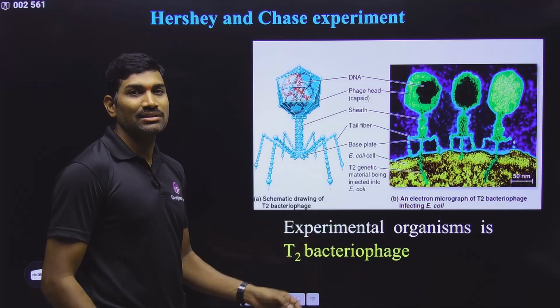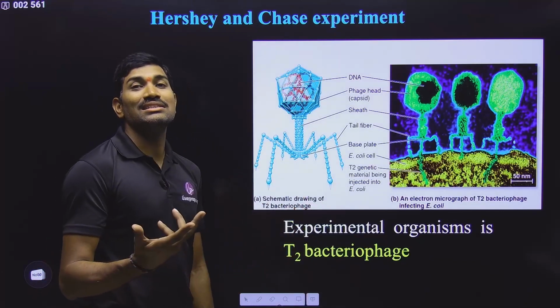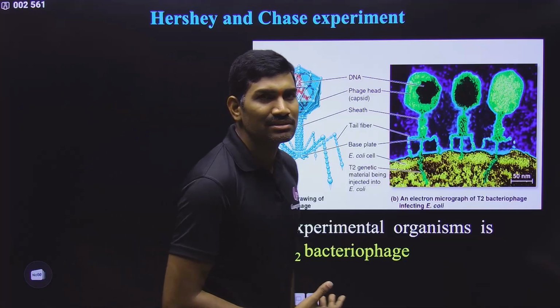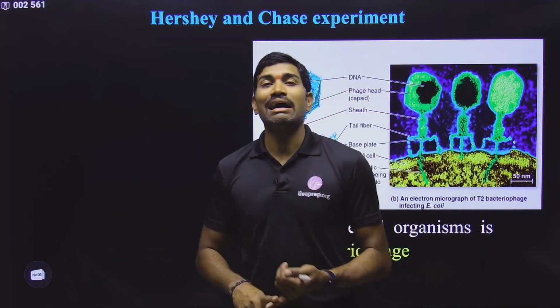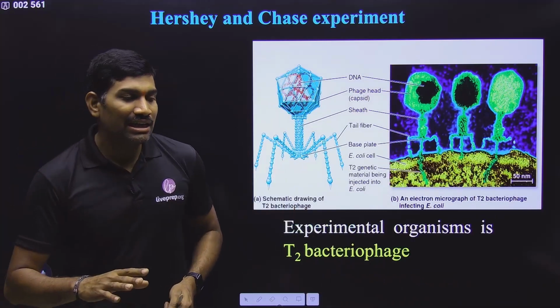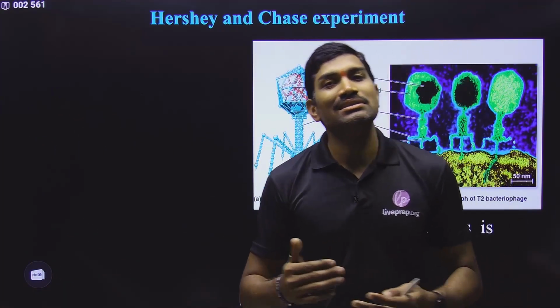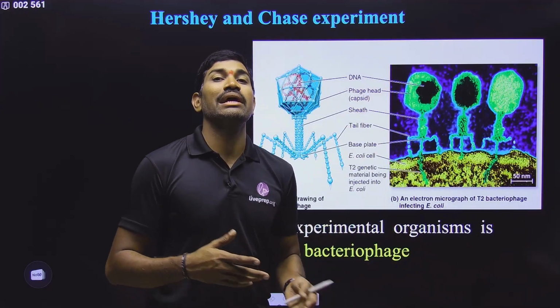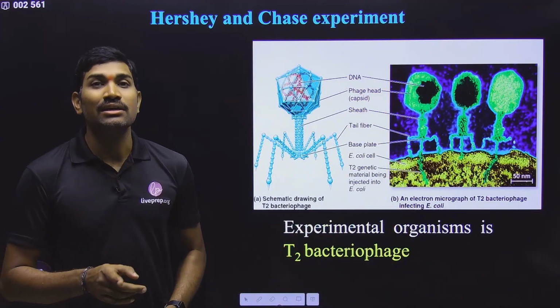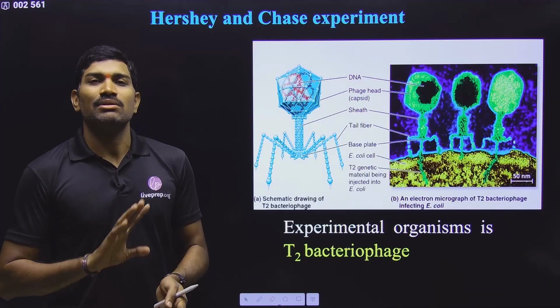This is the experimental organism, and in this organism they are trying to find out what the genetic material is. Why are they doing it like this? Because even though Avery-MacLeod-McCarty proved that DNA is the genetic material, at that time many scientists thought that protein might be the genetic material. Not that protein is the genetic material, but that protein might be. That's what their thinking was. But originally it is not.